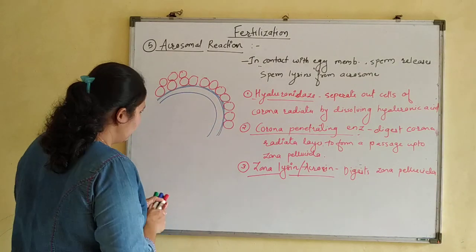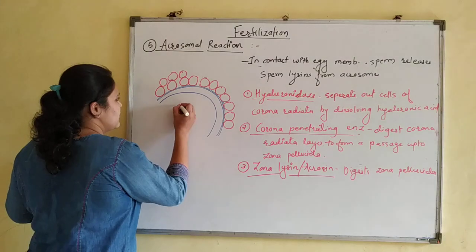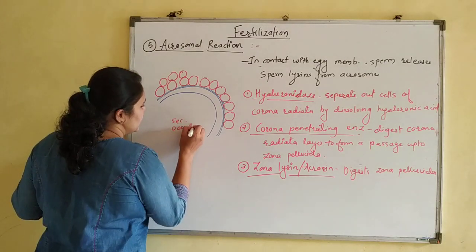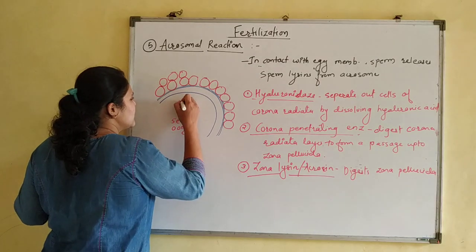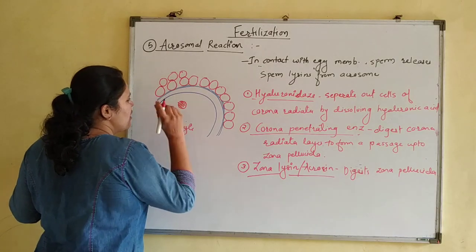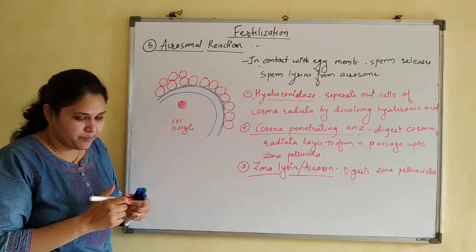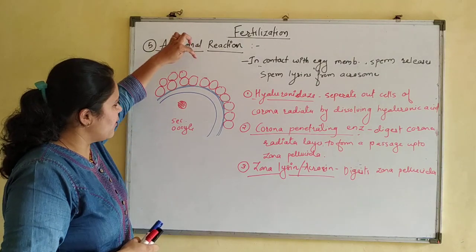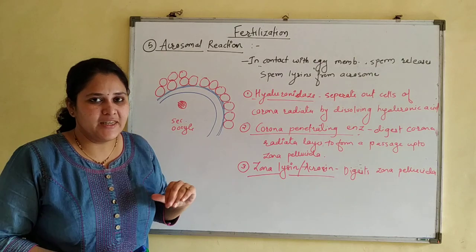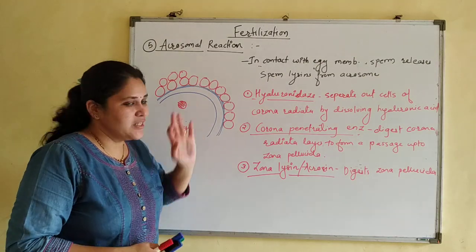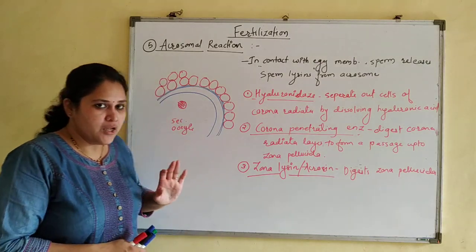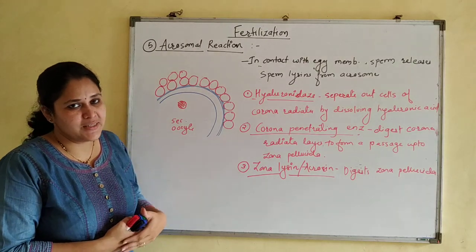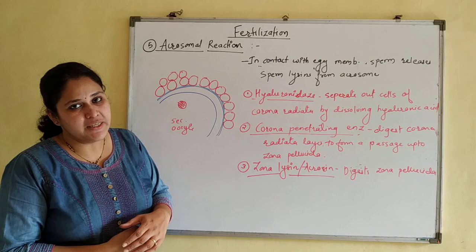Till now this egg, at which stage is it? At a secondary oocyte stage. Its nucleus is arrested at metaphase 2. Okay, it completes the meiotic division when the sperm penetrates inside the egg cell by digesting these walls. Fine. Now simultaneously one important reaction is taking place, that is known as compatibility reaction.